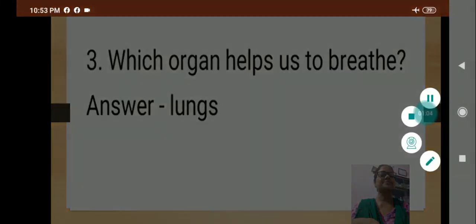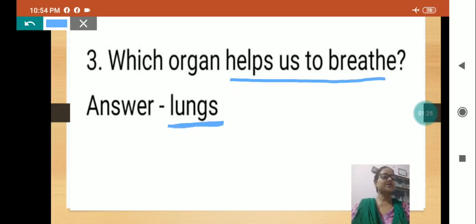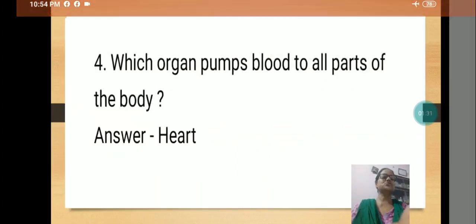Okay. Which organ helps us to breathe? When we breathe in and breathe out, which organ does the work? Lungs. And if the question is what is the function of the lungs, what will you write? Lungs help us to breathe. First lungs, then helps us to breathe. Clear? Now we will go to the next question.